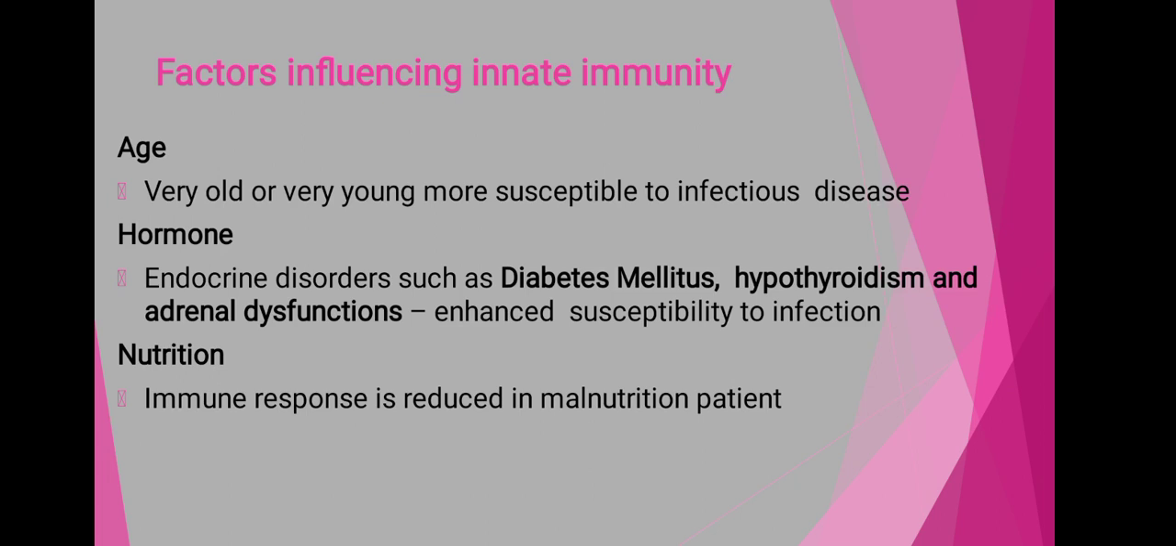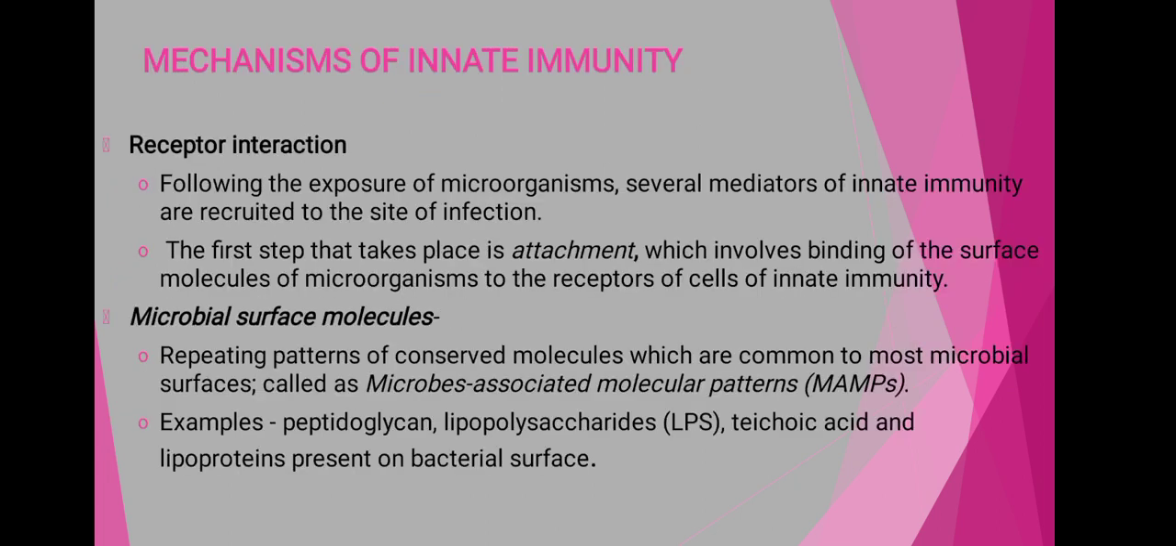The third factor is the nutrition. If we are getting proper nutrition from our birth, then our immune system works properly. But if our body is not getting the nutrition, due to the absence of nutrition the immune system cannot perform its proper functions. So nutrition is also essential for the development of a proper innate immune system.